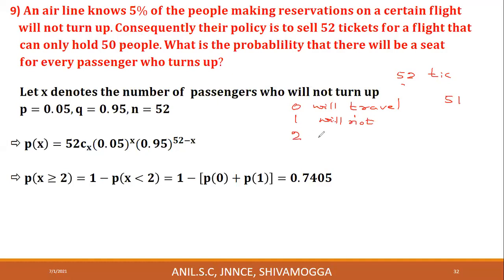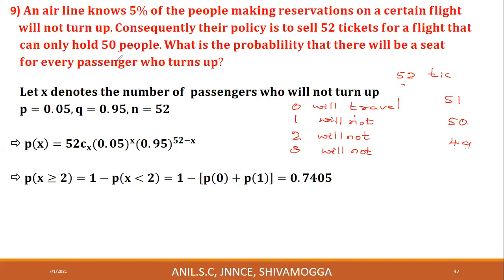What if 2 passengers will not travel? Then there will be 50 passengers for 50 seats. Everyone will get a seat. If 3 passengers will not travel, then there will be 49 passengers for 50 seats.